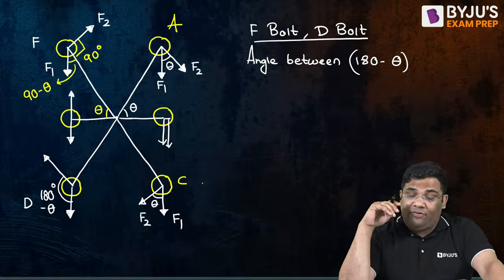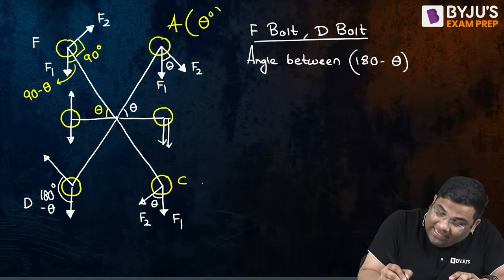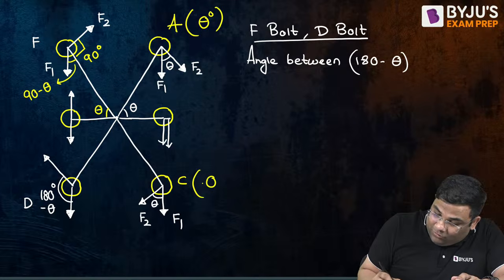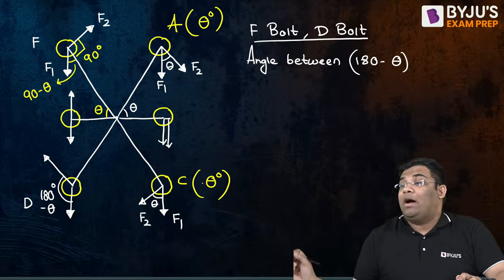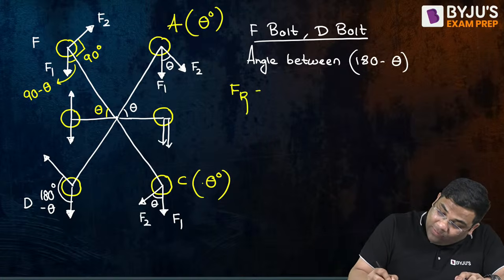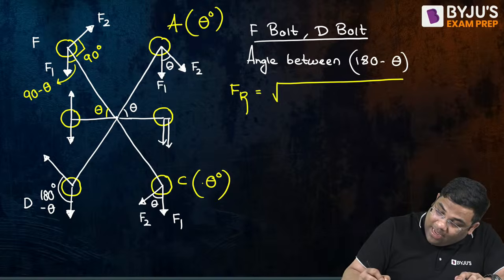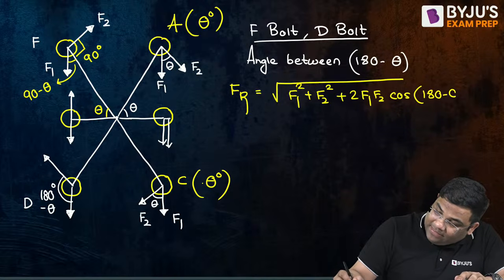Yes, but what is the difference? The difference is for A bolt the angle was theta degree. For C bolt also the angle was theta degree. But here for D and F the angle is how much? 180 minus theta. So when you're finding the resultant, it will be F1 square plus F2 square plus 2F1 F2 cos of, in place of theta, you write 180 minus theta.